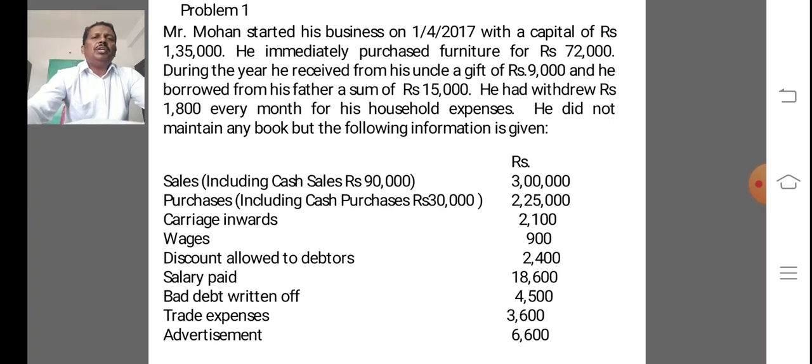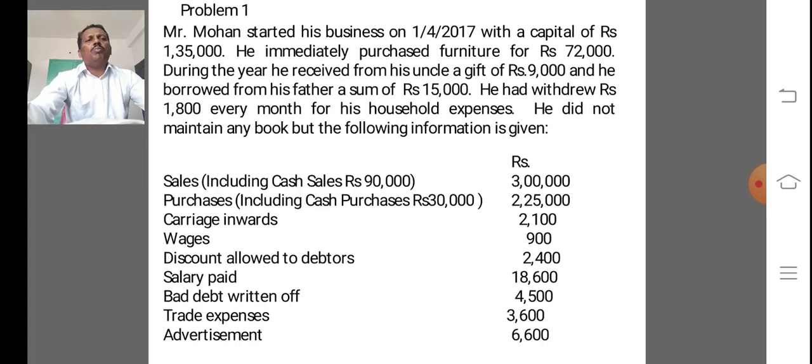So I am taking one problem for better understanding of preparation of trading and profit and loss account and also balance sheet, and finally how to find out the missing information by preparing additional ledger accounts.